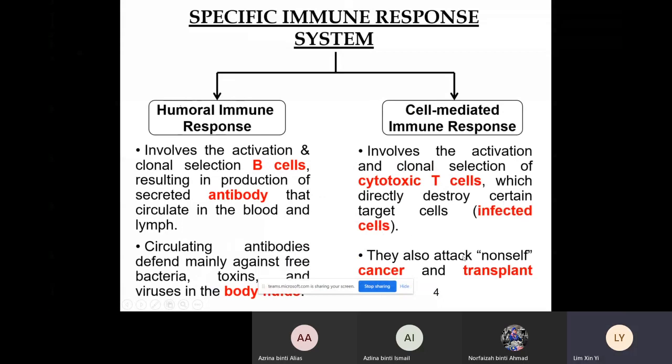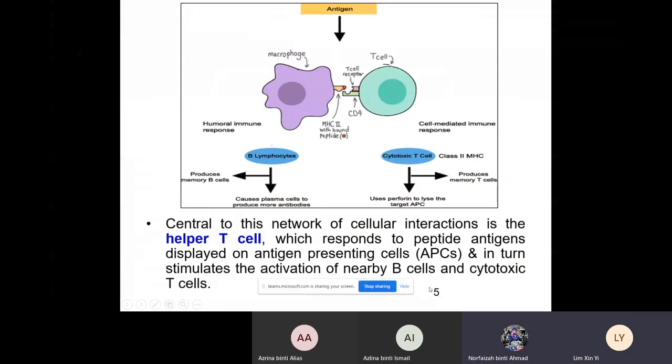They also attack non-self cancer cells, and also transplanted organs or transplanted cells. Both the cell-mediated and humoral immune responses involve helper T cell. The helper T cell is the major cell, the most important cell, which triggers or starts our humoral and cell-mediated immune responses.